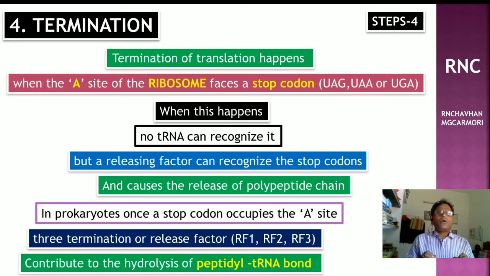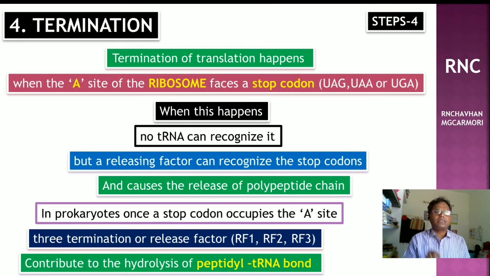If the stop codon appears on the A site, it is not recognized by the tRNA carrying an amino acid, because the stop codon does not have an anticodon on the mRNA. The stop codon is recognized by proteins called releasing factors, that is RF1, RF2 and RF3, which hydrolyze and cause the release of all components, that is 30S, 50S, mRNA and polypeptide, which separate.